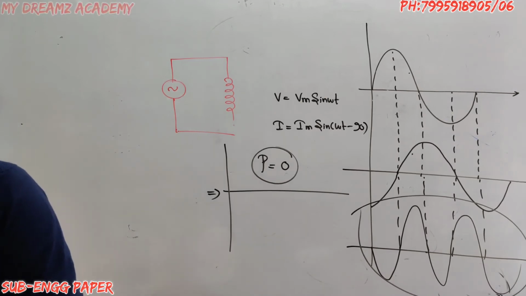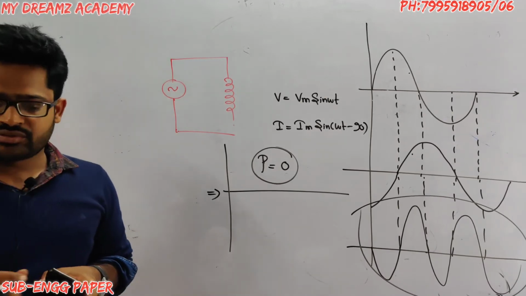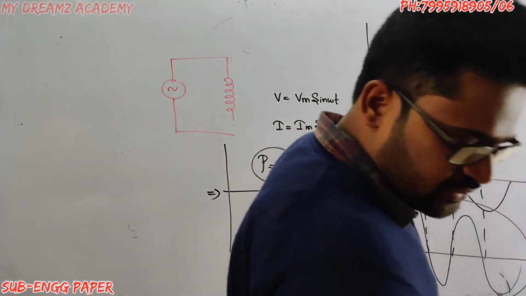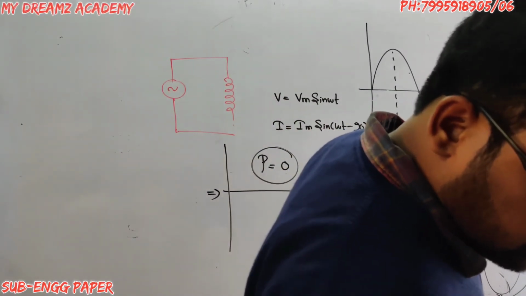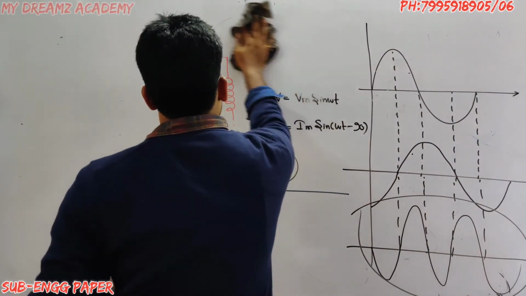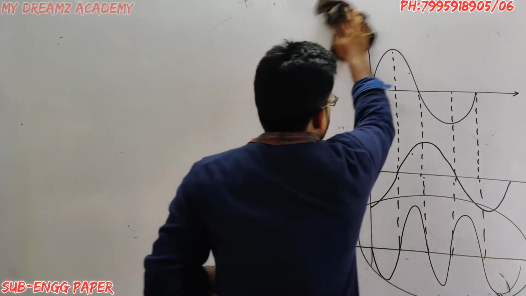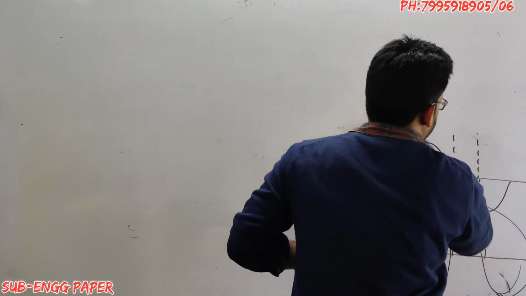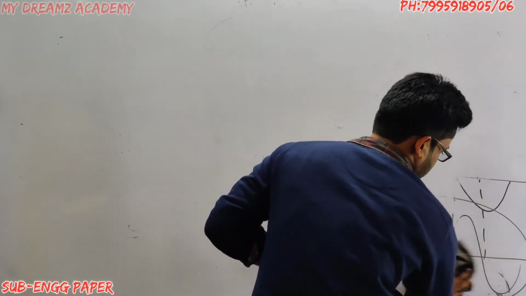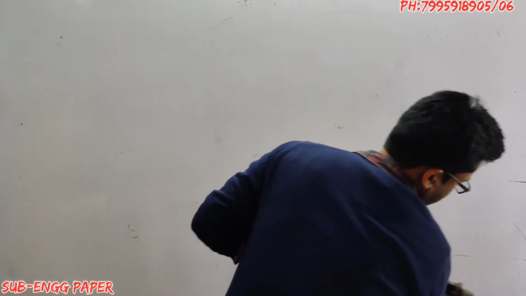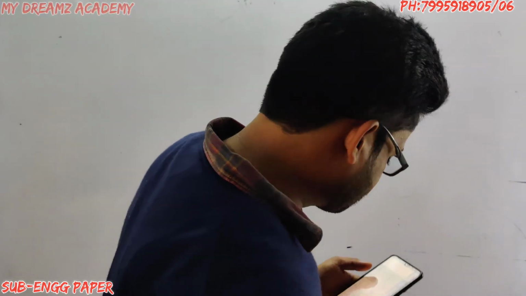Now I am going to give you question number 27. This question is from induction machines. I will read the question.